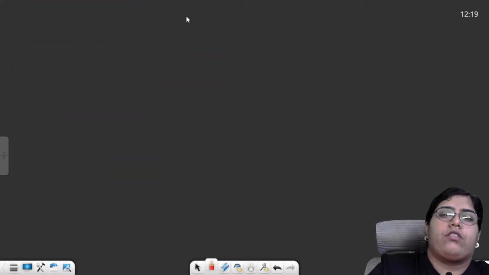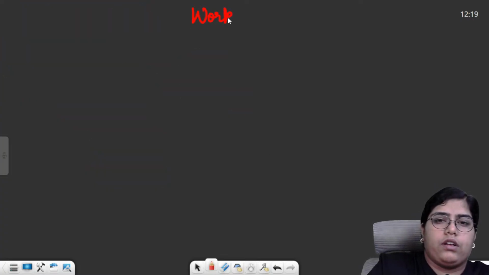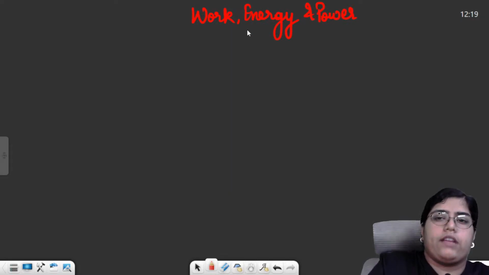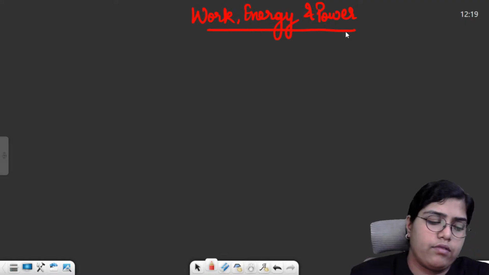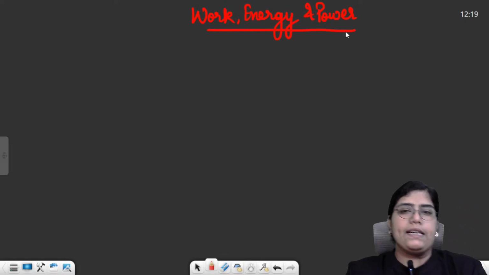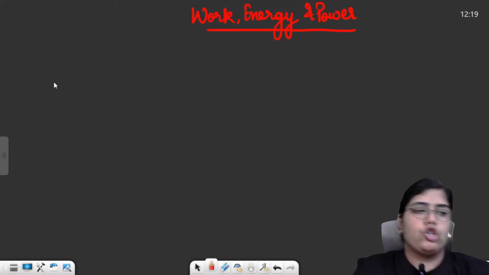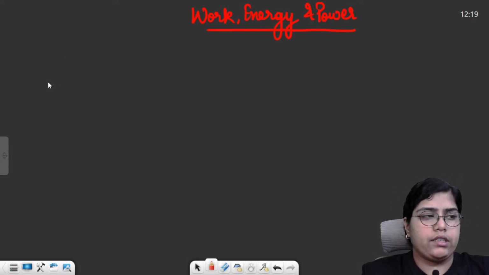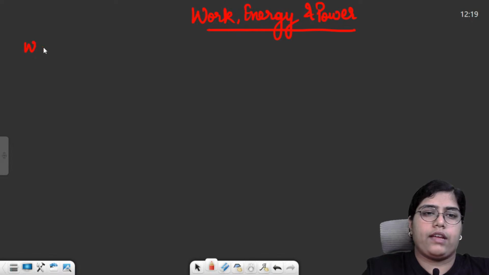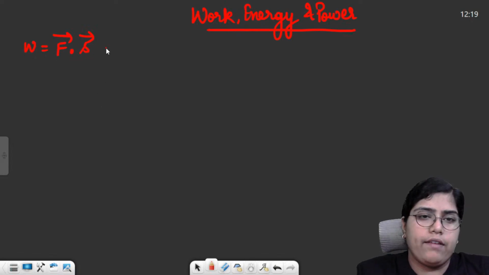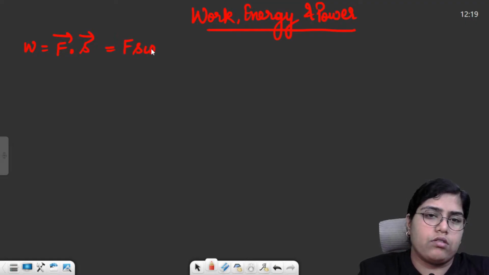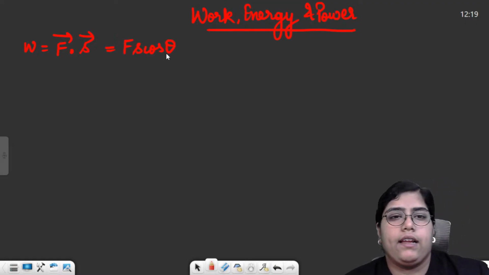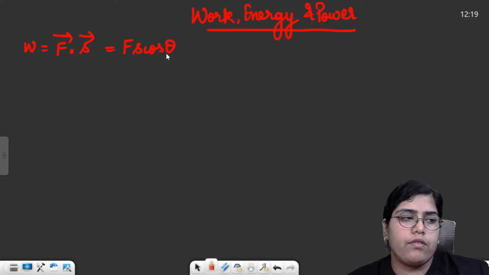Then moving forward to our next chapter, that is work, energy and power. Now starting from this chapter, we'll discuss all the formulas. So work is basically a scalar quantity, and work can be calculated as a dot product of force with displacement, F dot S or Fs cos theta. Theta is the angle between force and displacement vector.